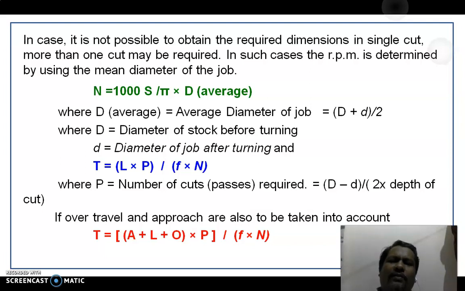And if more passes are required, the machining time becomes L by F into N multiplied by number of passes P. If you consider over travel and approach, the formula will take the shape of T equals A plus L plus O multiplied by number of passes, the whole divided by F into N.